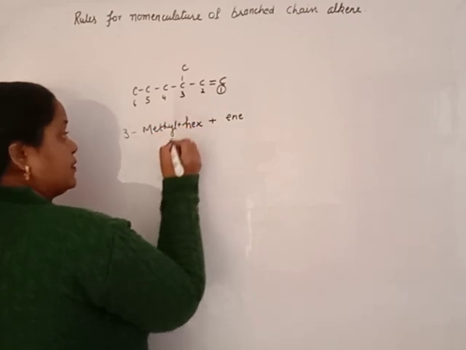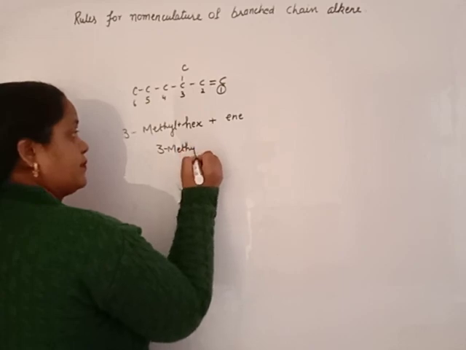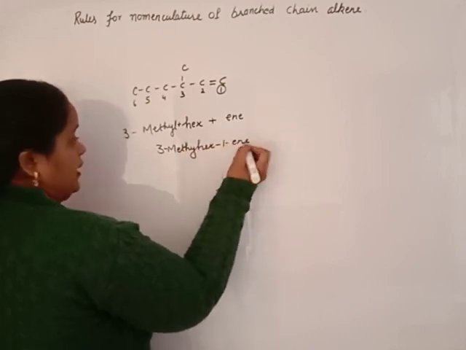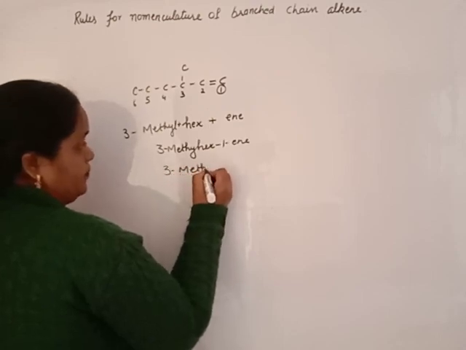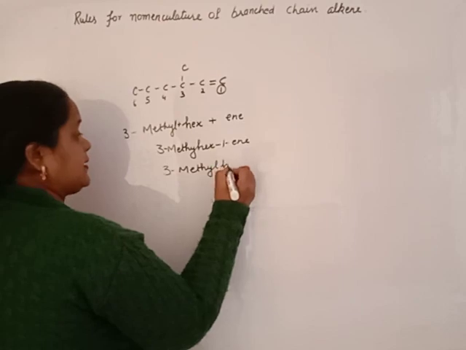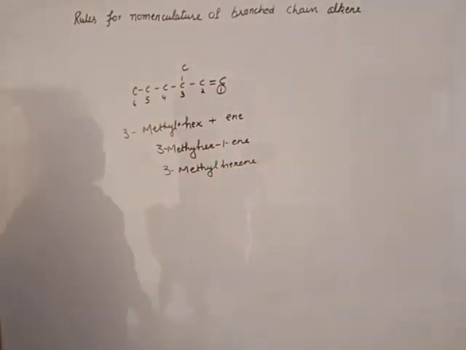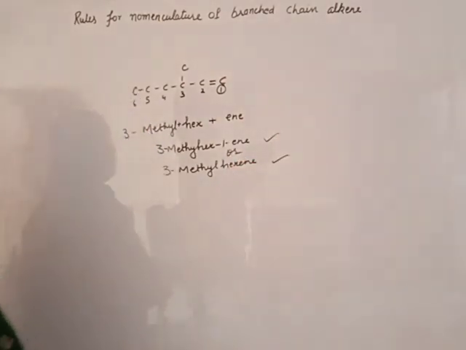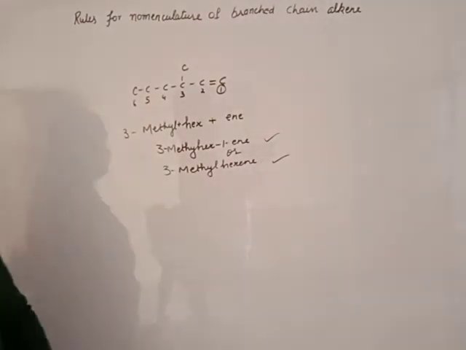The naming is 3-methyl hex-1-ene, it is okay. Or if you write 3-methyl hexene, it is also okay. Both are correct. You may or may not write the first position, it is up to you. Otherwise all rules, locant rule and all that, are similar.